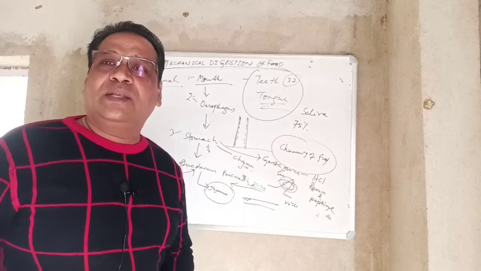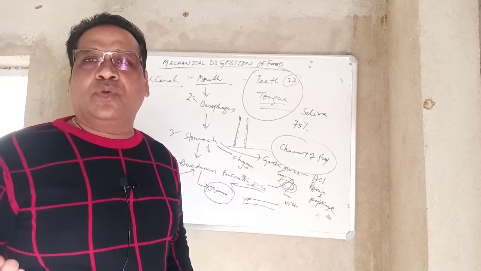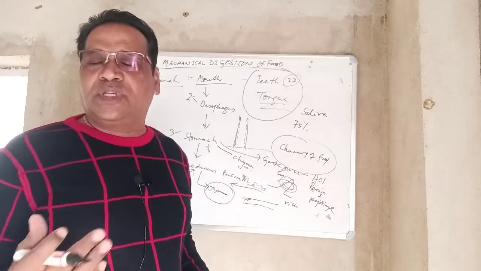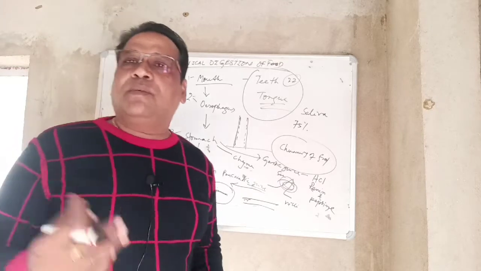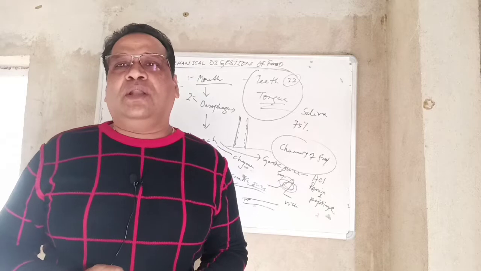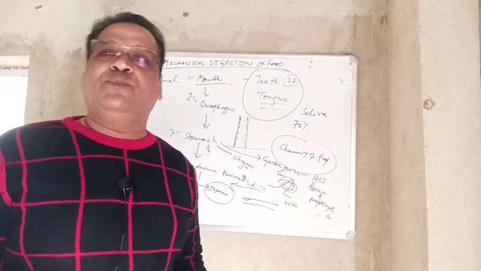Carbohydrate is formed in the form of glucose, your protein in the form of amino acids, and fats in the form of fatty acids and glycerol, which are called nutrients, and they are absorbed.